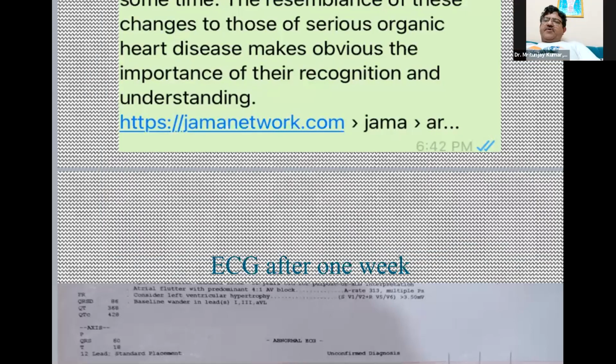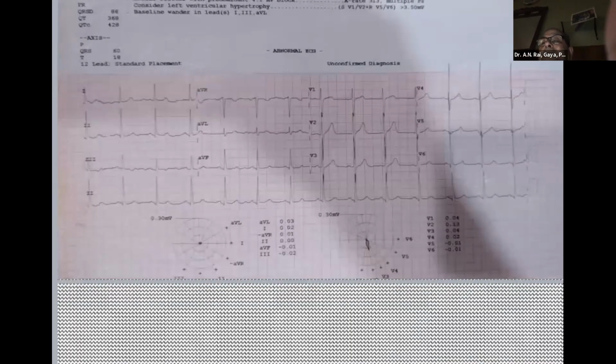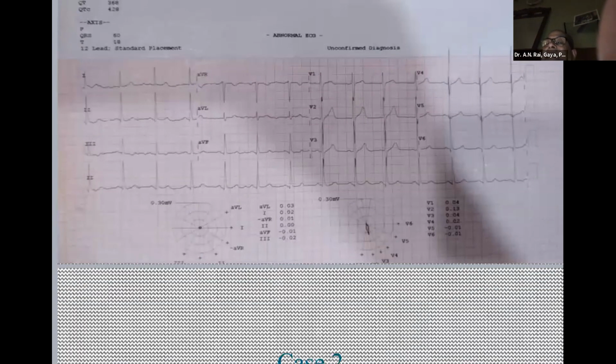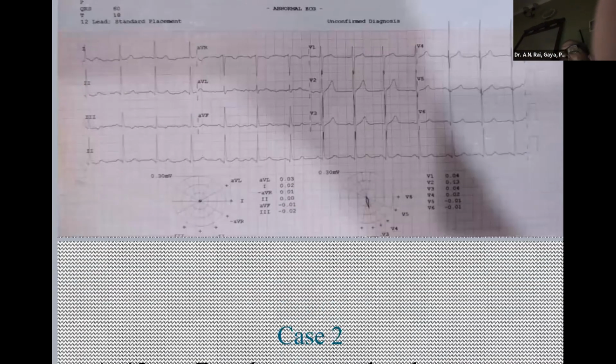Verapamil two times. After one week. For how long, sir? Forty minutes, one minute. And this is the ECG after one week. You can see it is absolutely normal. It has returned to normal. In apical cardiomyopathy, it will never return to normal.